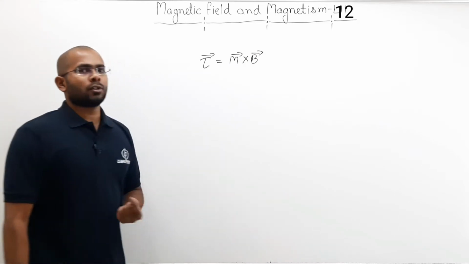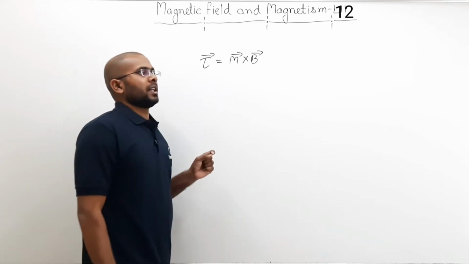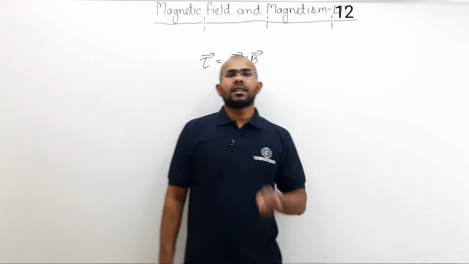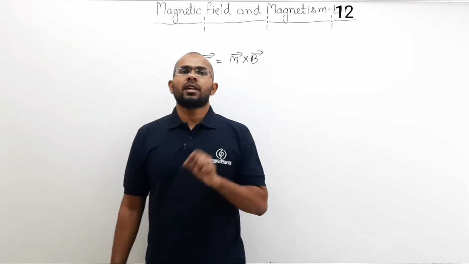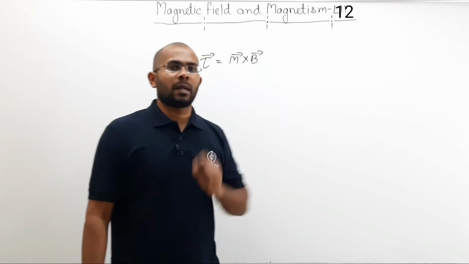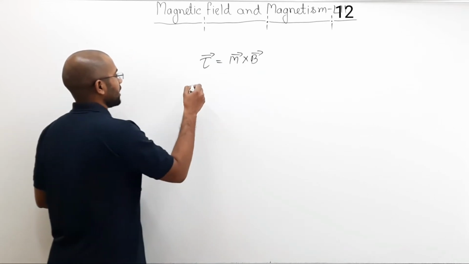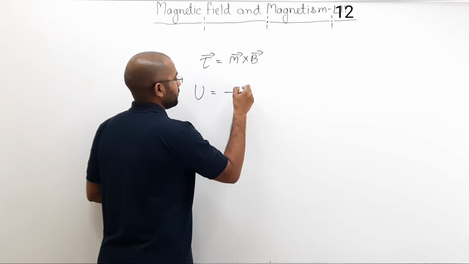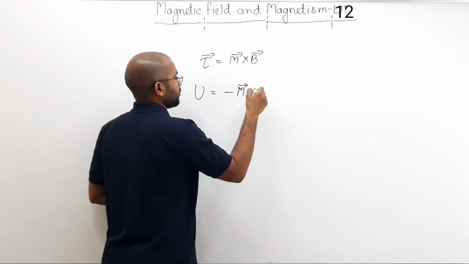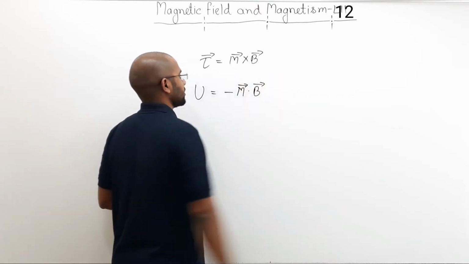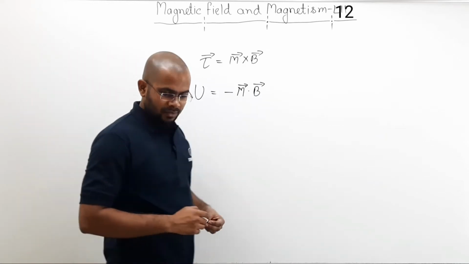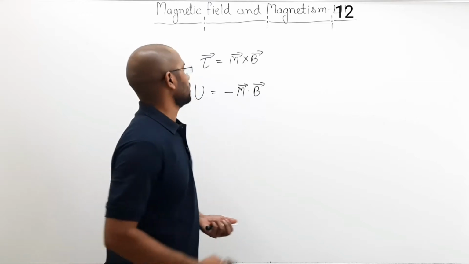We also talked about the potential energy associated with a magnetic dipole placed in a uniform magnetic field. That potential energy may be written as minus the magnetic dipole moment dot product with the external magnetic field. So these are the two things that we have studied in the last lecture.